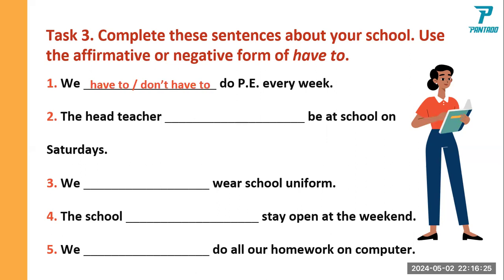Okay, 2. The head teacher has to or doesn't have to be at school on Saturday. Okay, the head teacher has to or doesn't have to. Remember, when you use doesn't or don't, it is still have to, Caroline. Don't forget that. The teacher has to because singular. But if you use doesn't, it is already plural, it becomes have to.